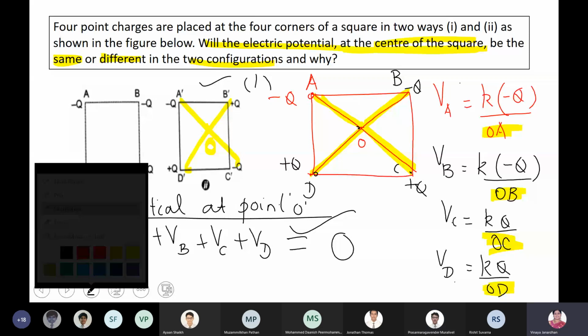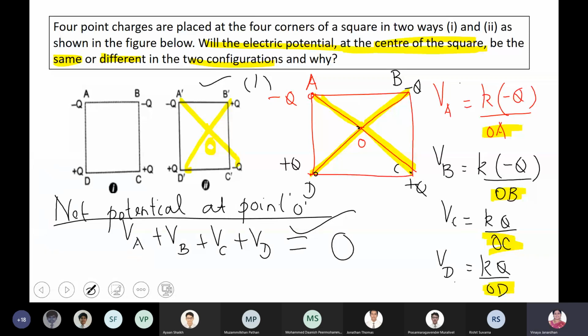So here it becomes minus KQ divided by OA, and because all the denominators are the same, I can write this plus KQ divided by OC. All will cancel each other off. That's the reason you get the answer 0.